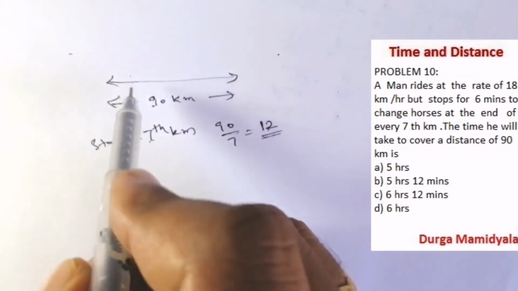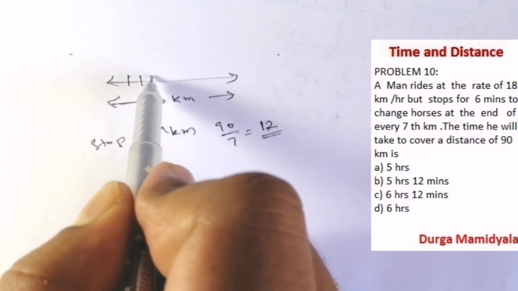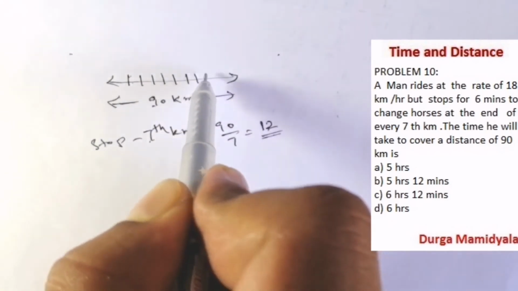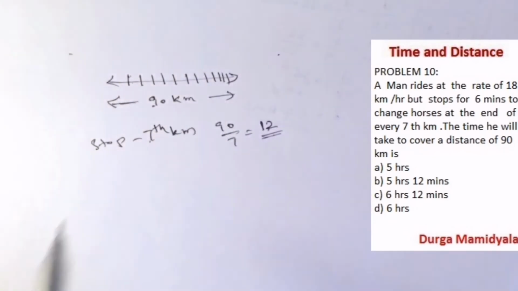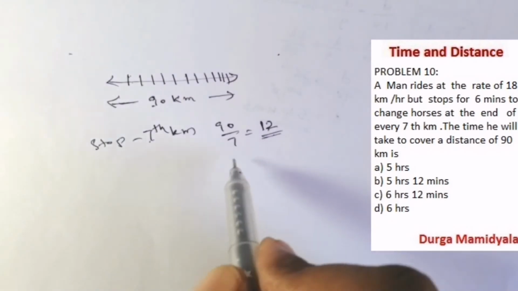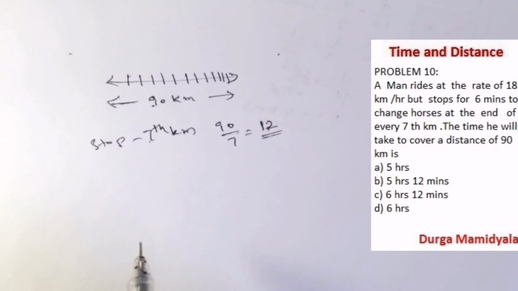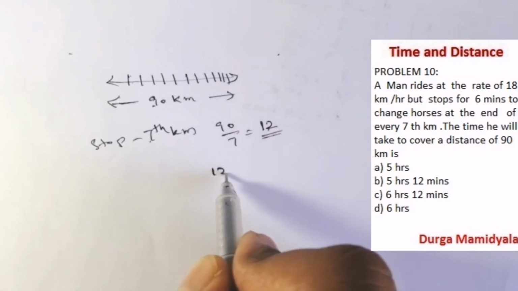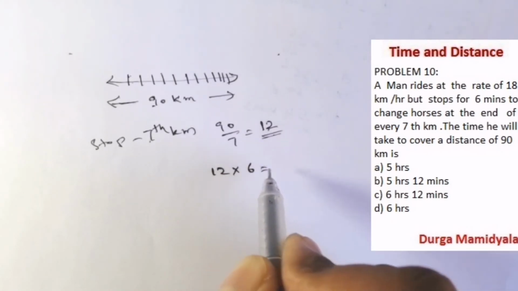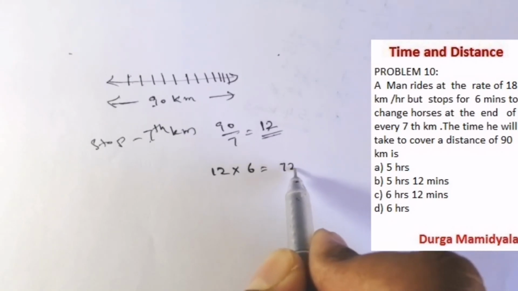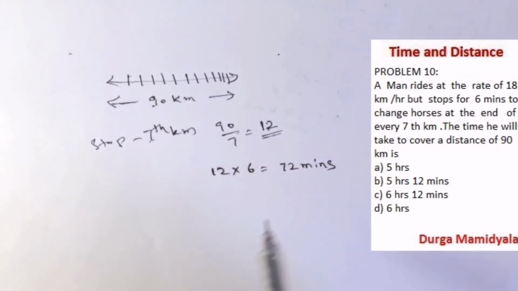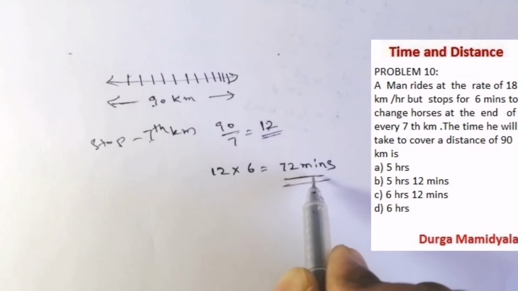So we are going to get 12 halts: 1 2 3 4 5 6 7 8 9 10 11 12. For every halt, how much time is he going to spend? He stops for 6 minutes. So 12 into 6 is 72 minutes. He is going to stop for 72 minutes.